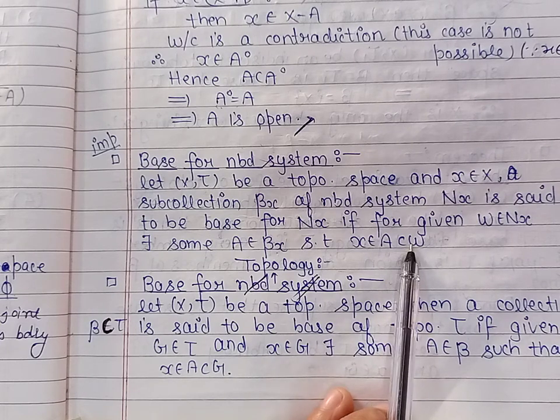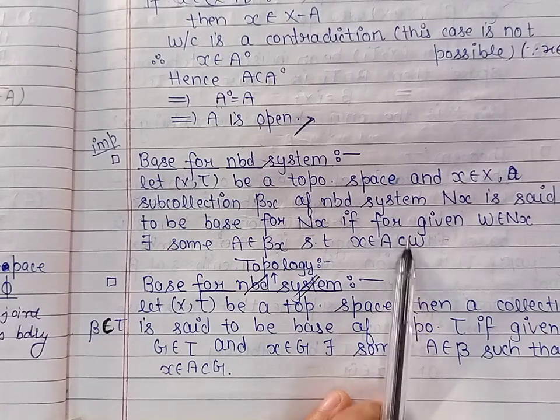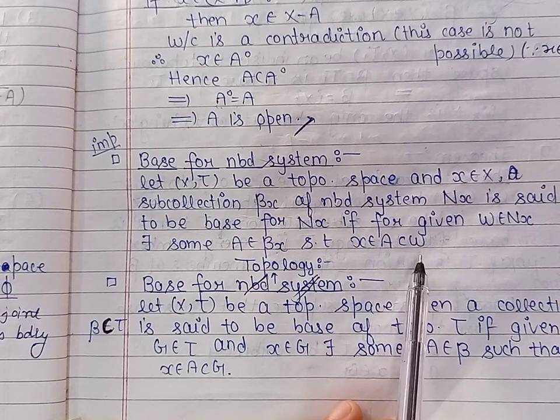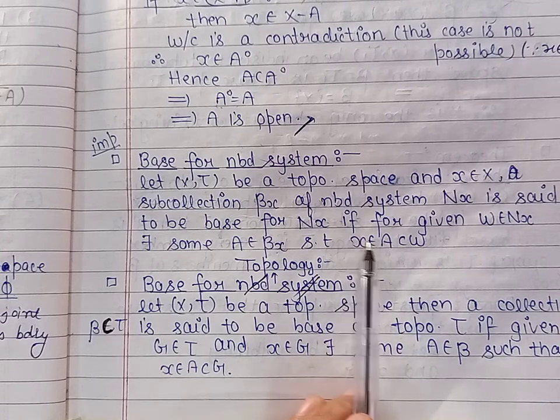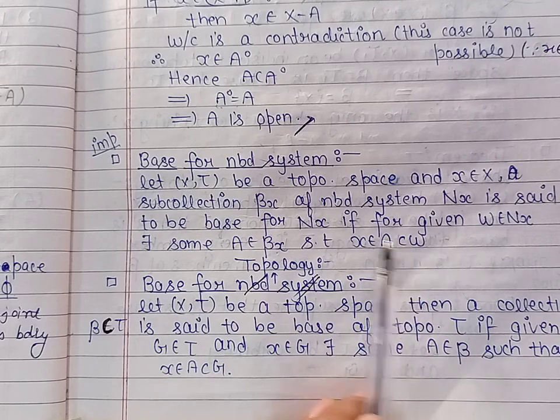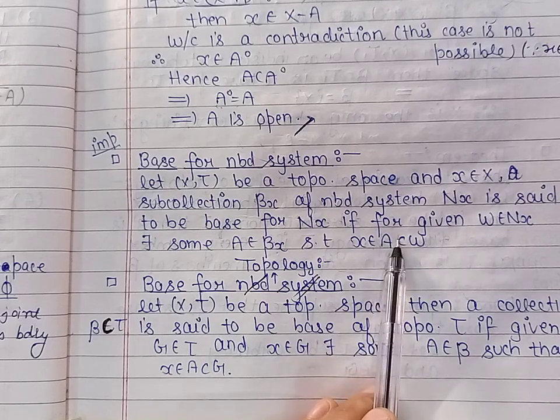It means whenever we take any member from the neighborhood system, corresponding to that member there should exist a member from the subcollection beta_x such that x belongs to A and A is contained in W. Here A belongs to beta_x.